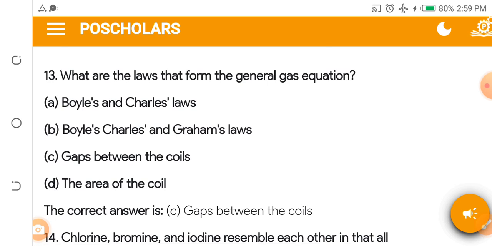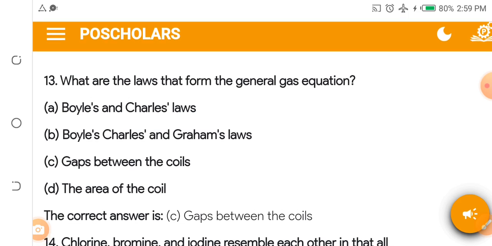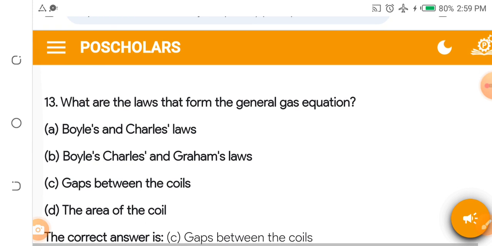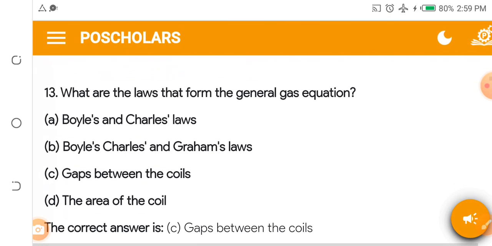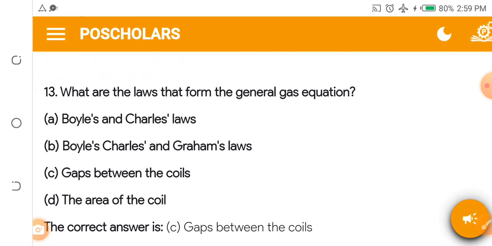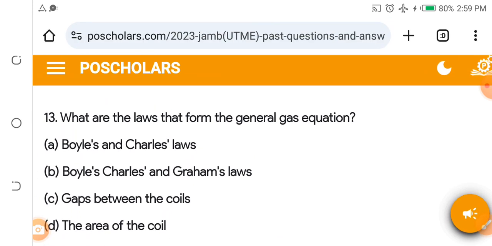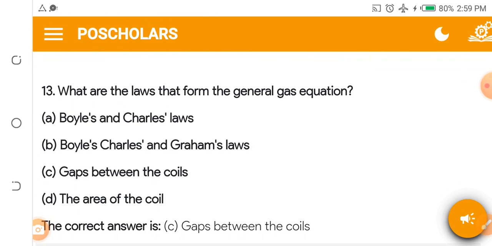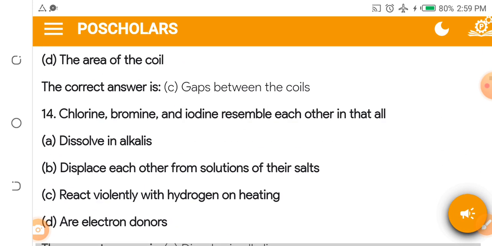The answer is Boyle's law and Charles' law. When you combine Boyle's law and Charles' law, you should be able to guess the general gas equation. But I want you to do further research on that.